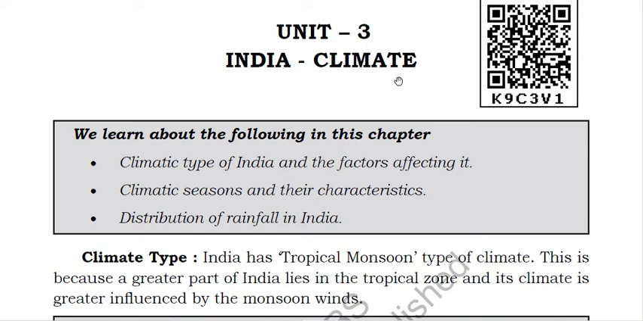First of all, you should know the meaning of climate. What is climate? Climate is the average weather of an area taken for a long period of time. For example, if somebody is recording the weather of an area for 20 to 25 years, that is called the climate. In climate, the time duration is long, around 20 to 25 years.